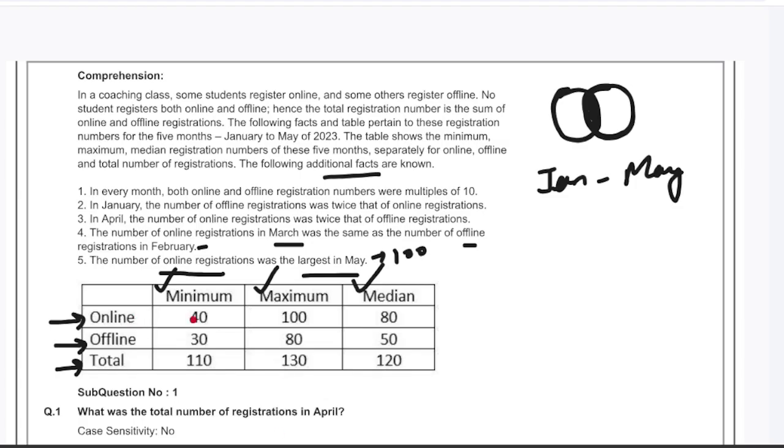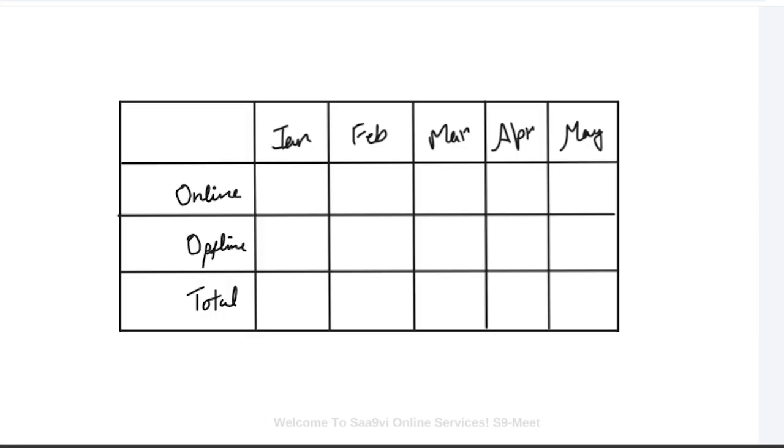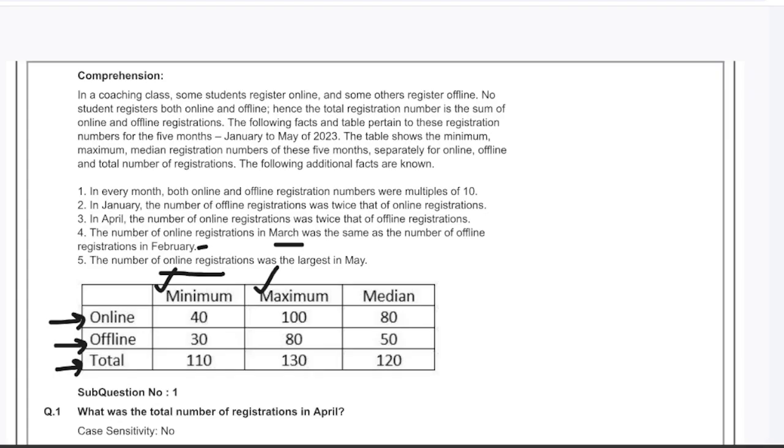So let's write the online one: 40 minimum, 80 median, 100 maximum. The central number represents the median, because median is the central number, of course.